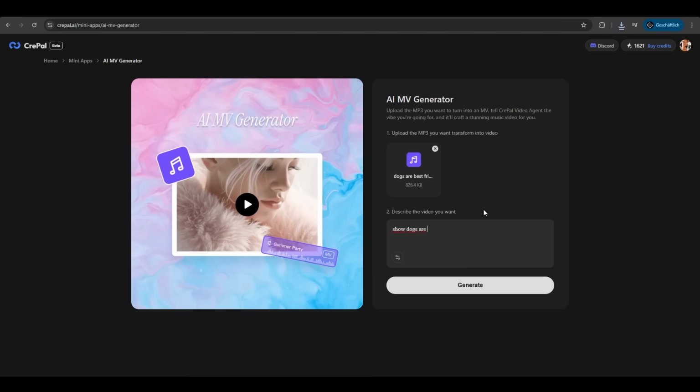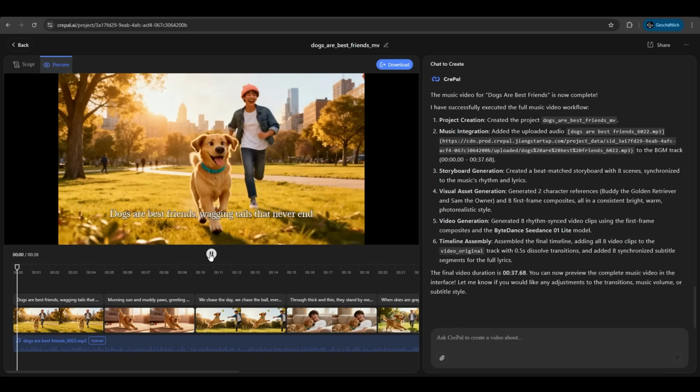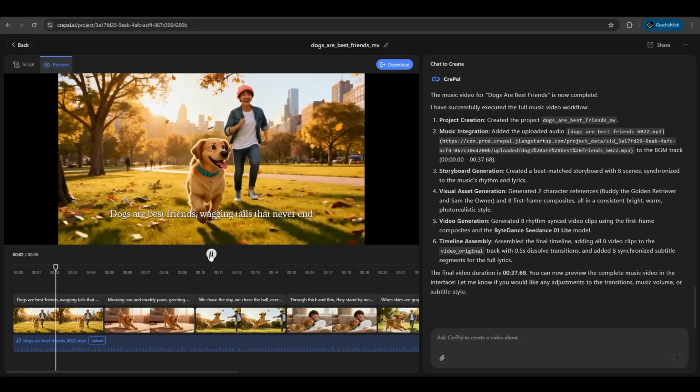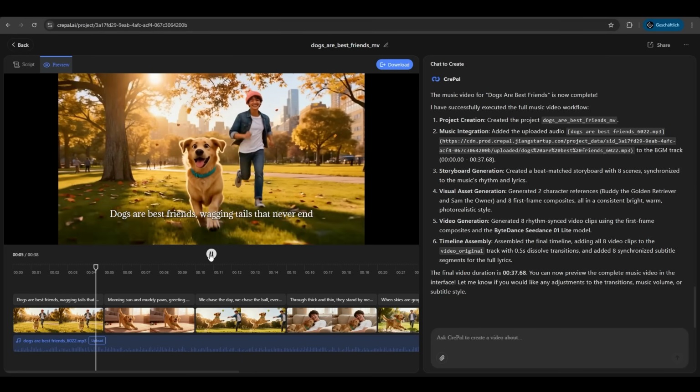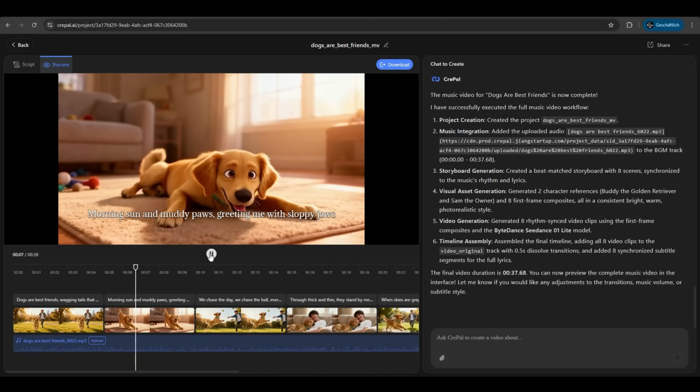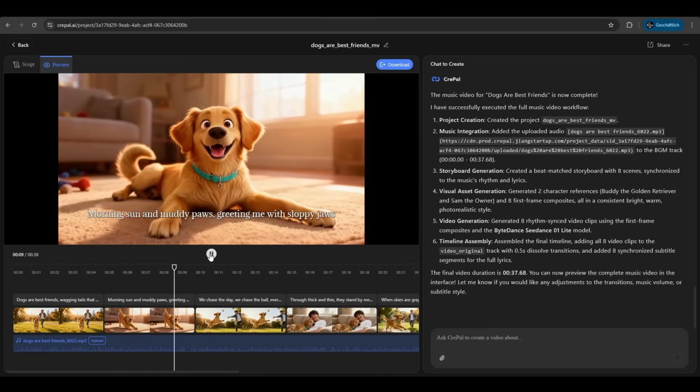Show dogs are the best friends of humans. Hit generate. Let's look at it. They don't care what car I drive or how late I come home at night. Till whack, world fine, every bark feel.